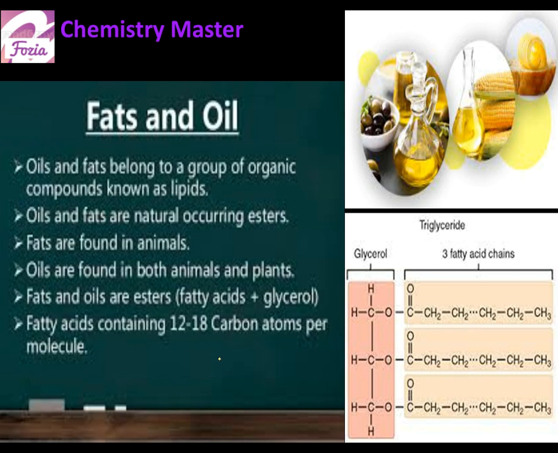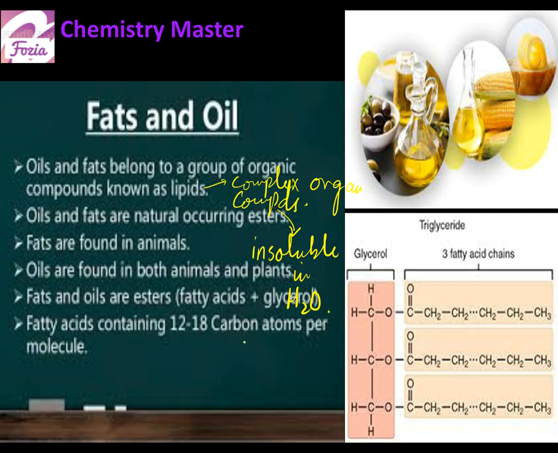So collectively, lipids are complex organic compounds. If I write it here, lipids are complex organic compounds, and one property which they hold in common is that they are insoluble in water. Okay, the next thing, chemically or structurally, what they are.